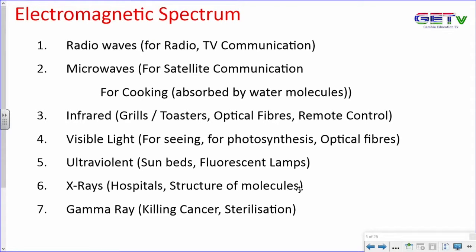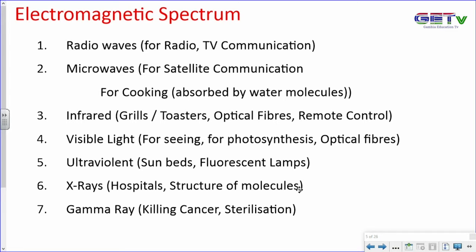And you see infrared in grills and toasters. And we also use it in optical fibers. The remote control you use to put on this TV as you're watching this program is using that infrared. Infrared radiation is used by the remote control, optical fiber, and also toasters and grills. And visible light, of course, is what you're using to see your friend by you right now.